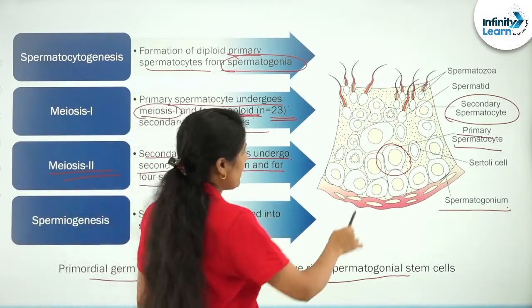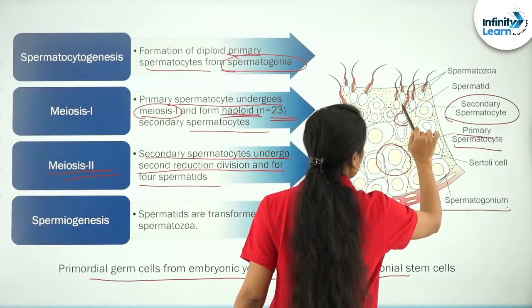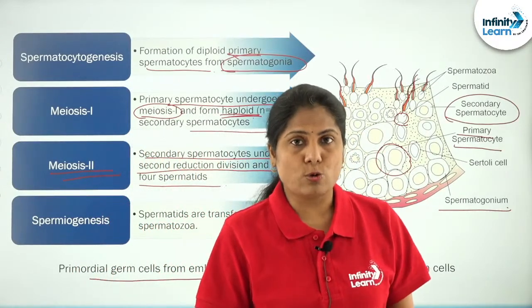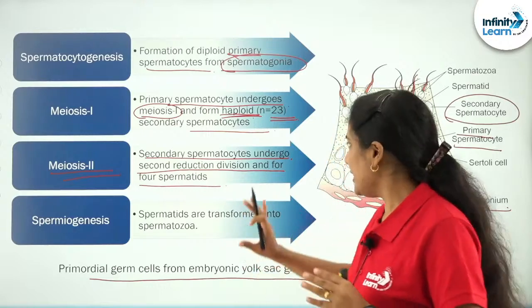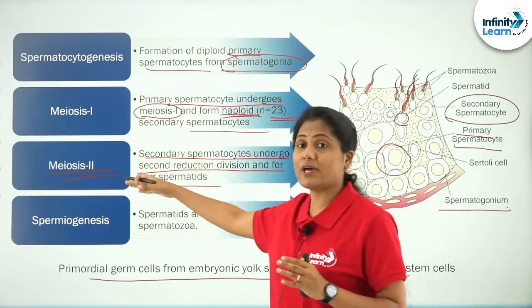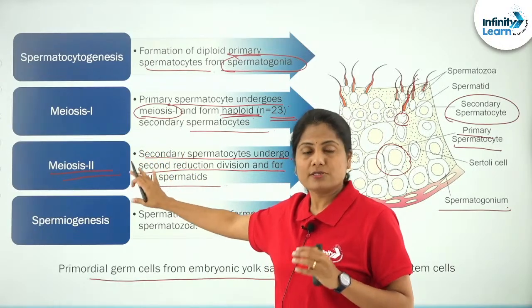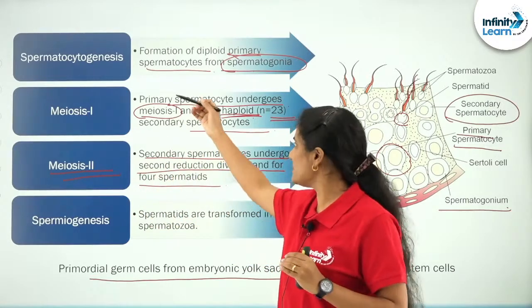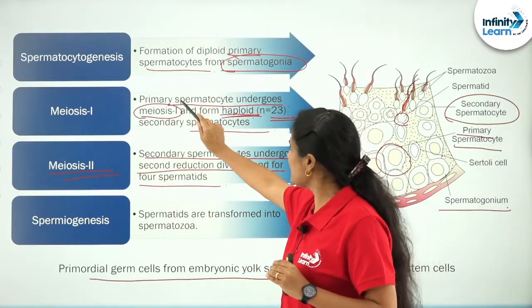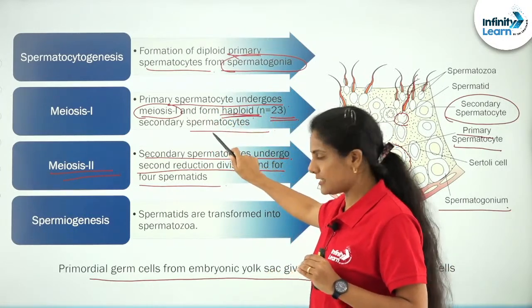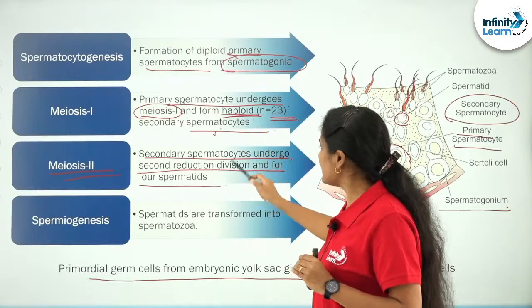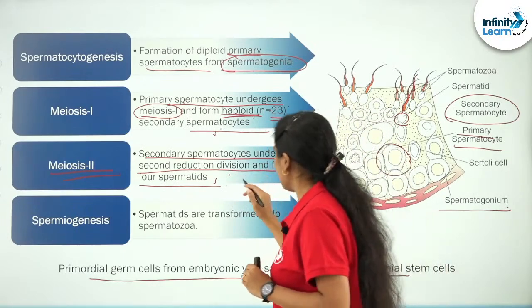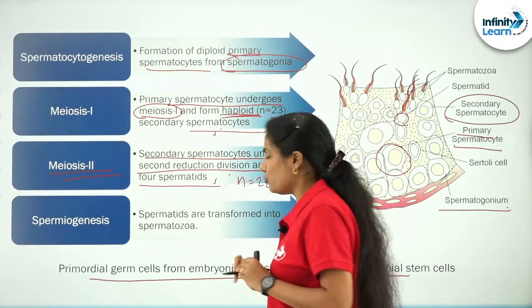So these 4 spermatids, you can see these spermatid structures there, right? The spermatids are those which are again haploid. Let me tell you, meiosis II is as good as mitosis again here. So there is no change in the ploidy. It is going to remain the 23 chromosomes which you have seen previously, right? Here primary spermatocytes undergo meiosis I to form secondary spermatocytes. The secondary in turn undergoes meiosis II in order to form the spermatids, which are also haploid, right? Which are also going to remain 23.